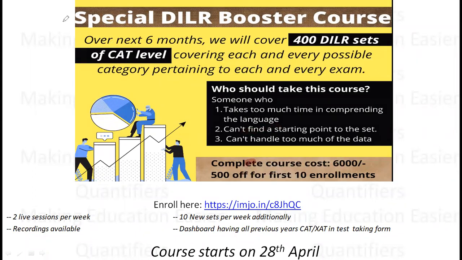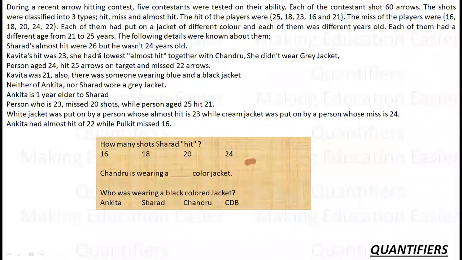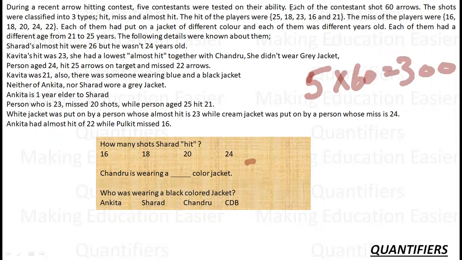Okay. So let's move to the other set. What does the set say? During a recent hitting contest, 5 contestants were tested on their ability. Each of the contestants shot 60 arrows. So 5 contestants, 60 arrows, so a total of 300 arrows were shot. The shots were classified into 3 types: hit, miss, almost hit. These are the 3 categories.